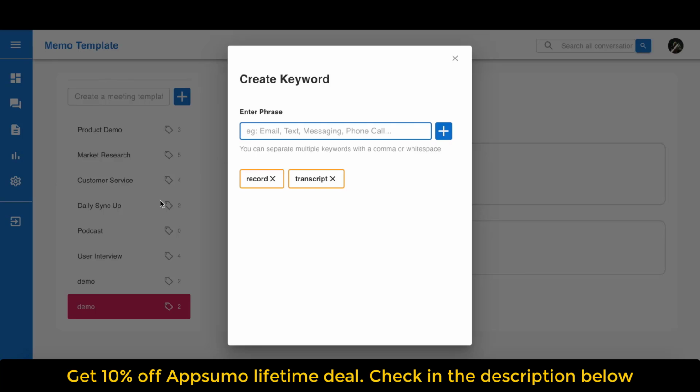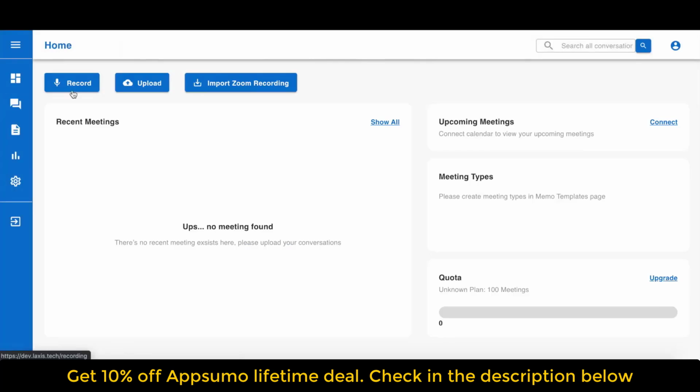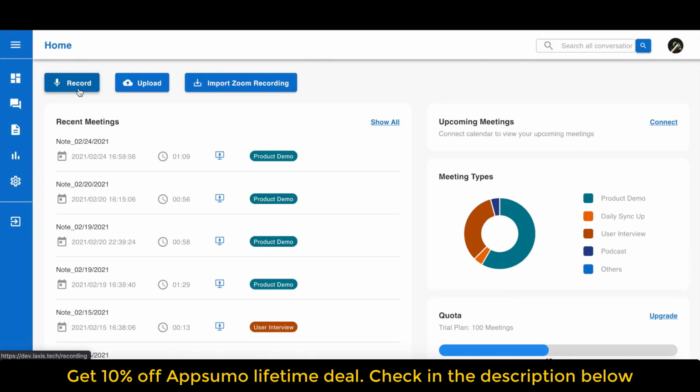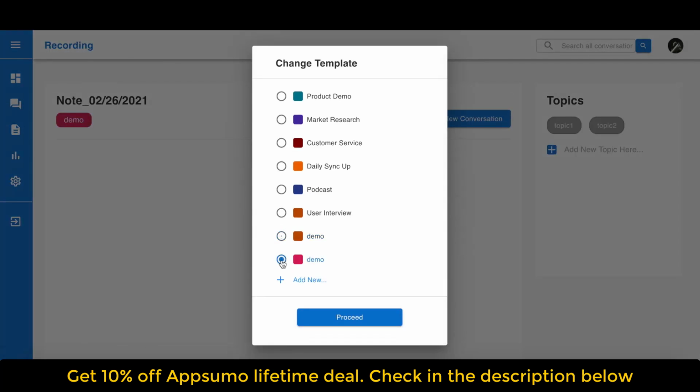Now that we have a new meeting template, let's go back to the home page and record something. Let's record a meeting by clicking the record button right here. First, select a meeting template. In our case, we'll use the template we just created. Next, click proceed.